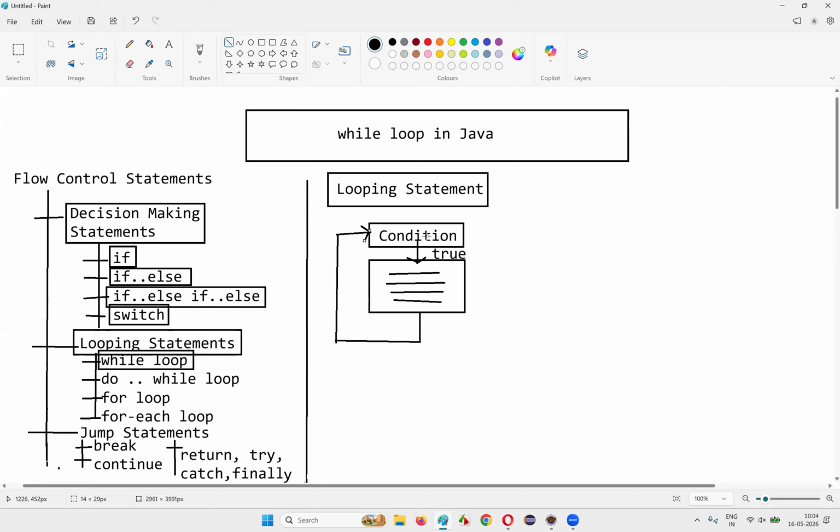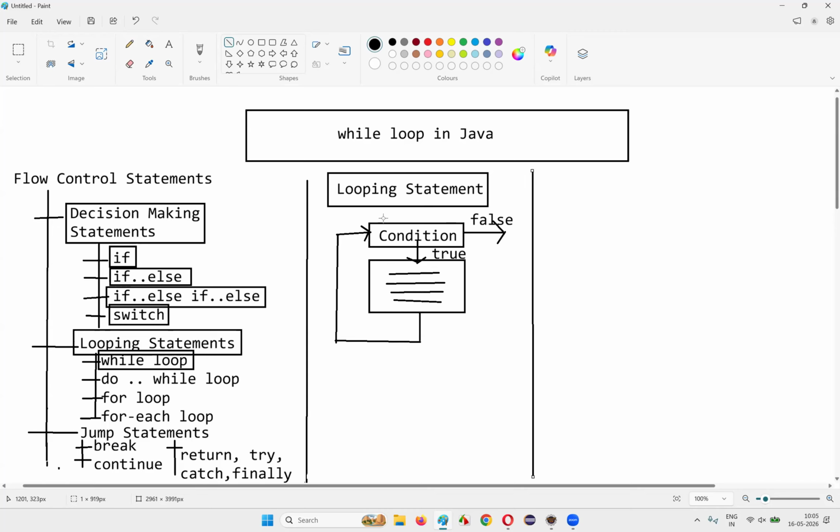and so on. But there will be a situation coming where, once the block of code got executed and again the condition is verified, this time the condition becomes false. If the condition is finally returning false, then we are going to come out of this loop. When the condition becomes false, we are going to exit this block of code. We are not going to run the block of code when the condition is resulting in false. So this is how looping statements work in Java.